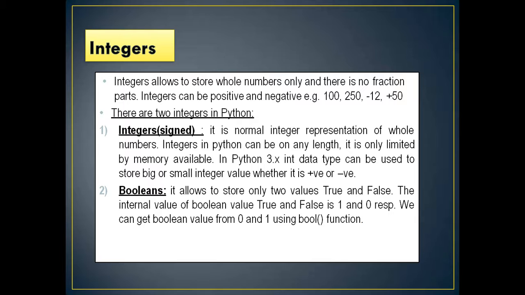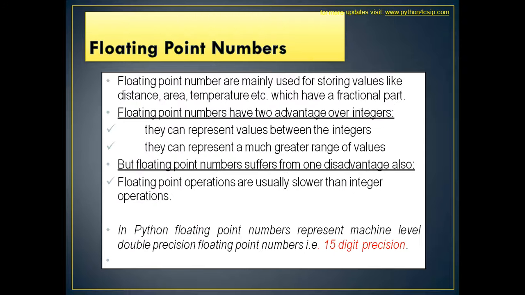The internal value of boolean True and False is 1 and 0 respectively. We can get a boolean value from 0 and 1 using the bool function. There is a built-in function called bool. We'll also try out and see how the bool function will return, whether it is True or False.